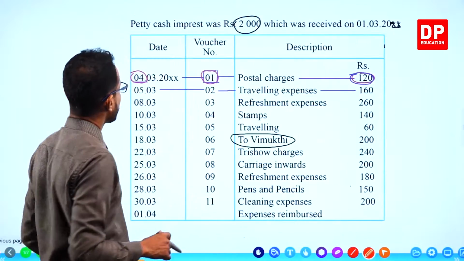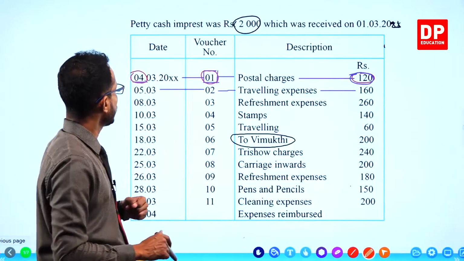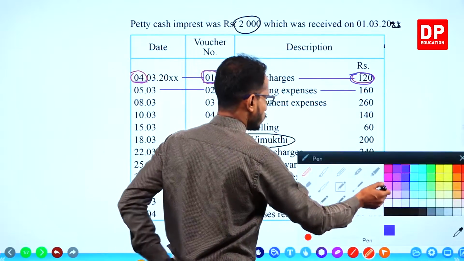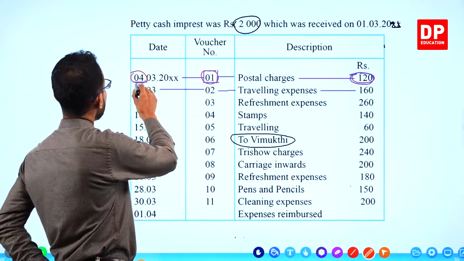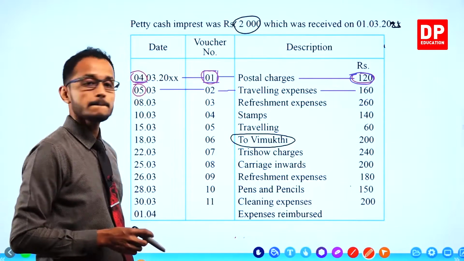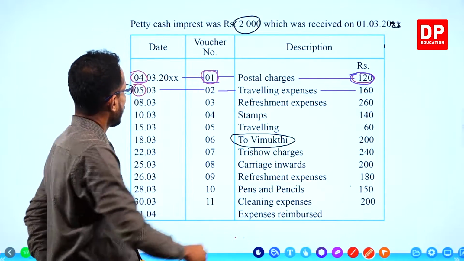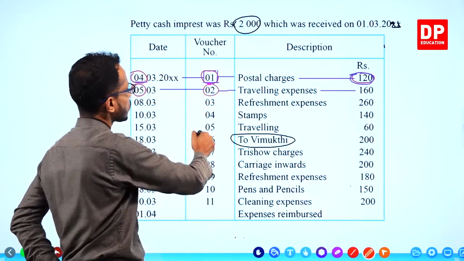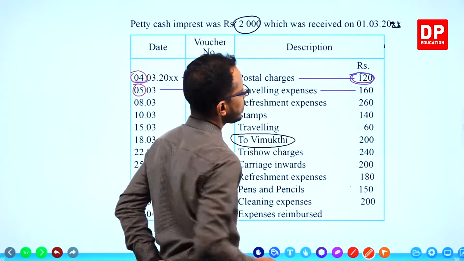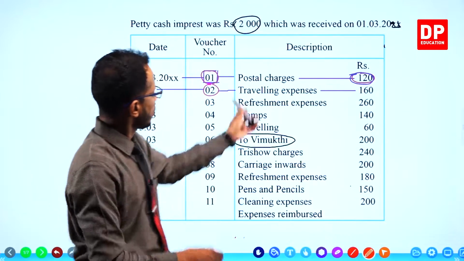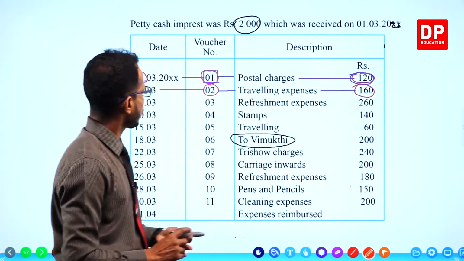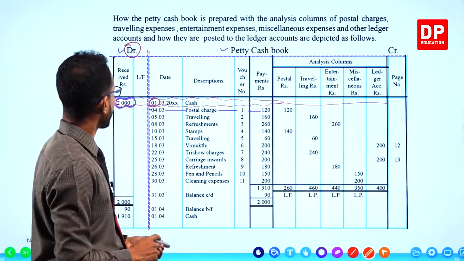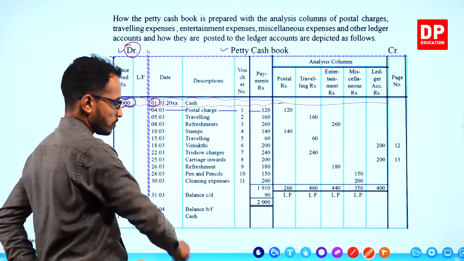Let's check the next payment. We have 5th. The next payment is on 5th. Voucher number 2. Traveling expenses 160. All right. Now let's check.